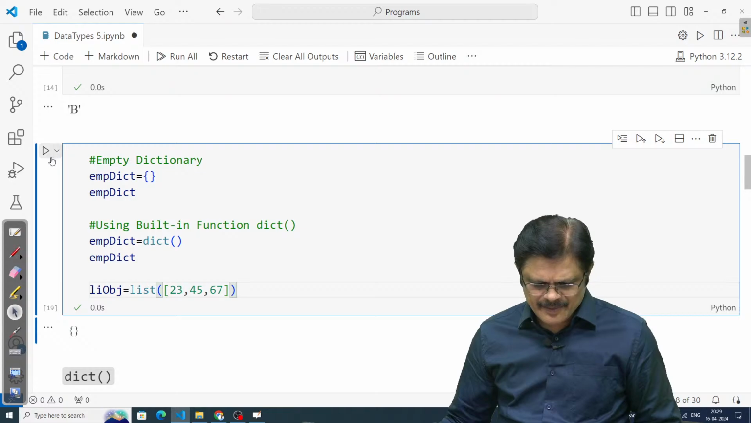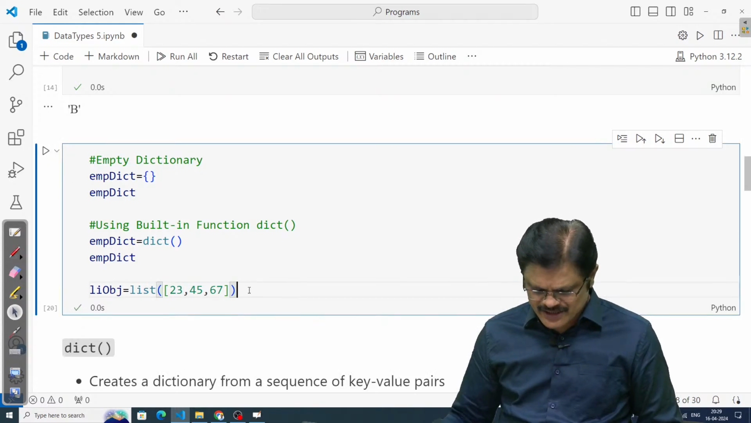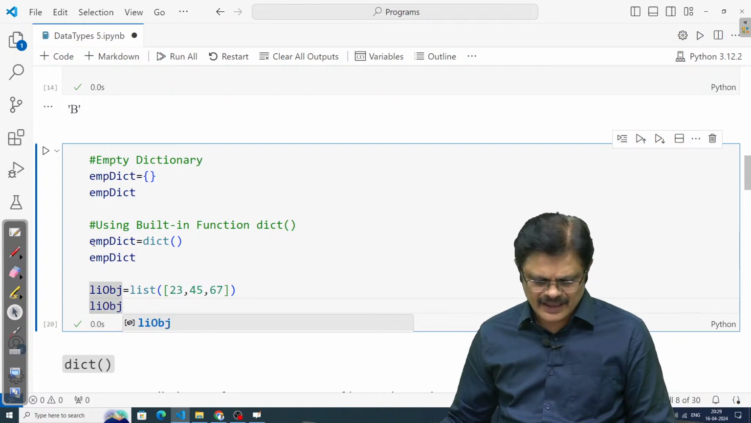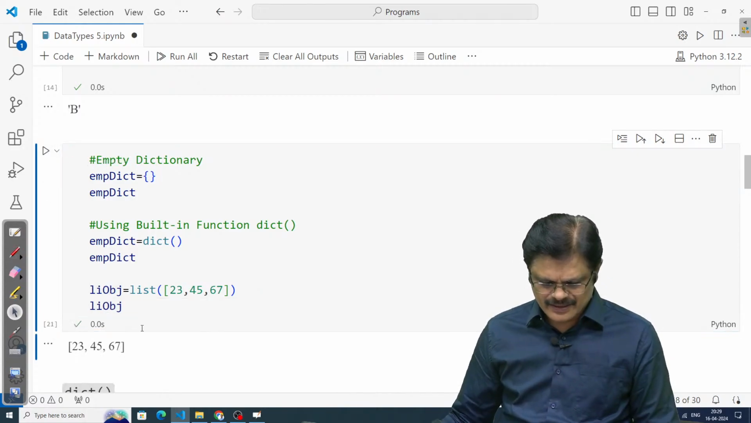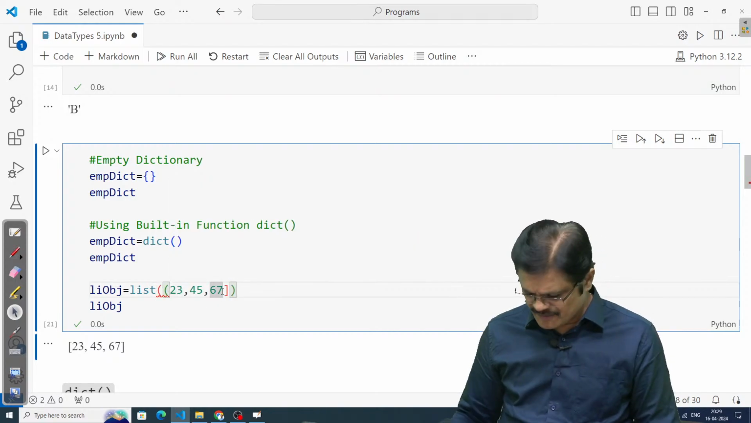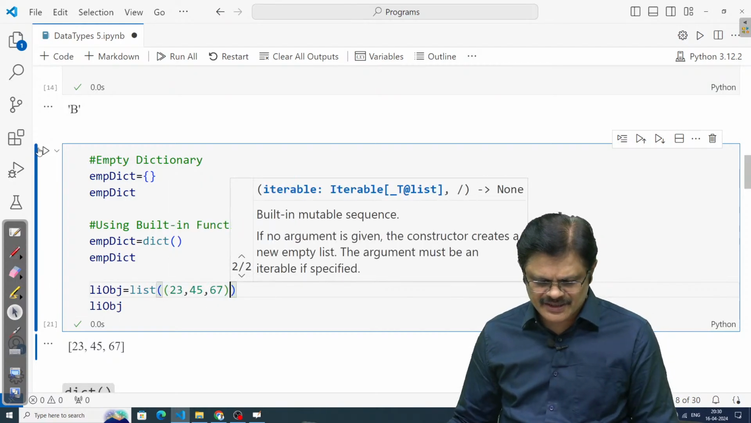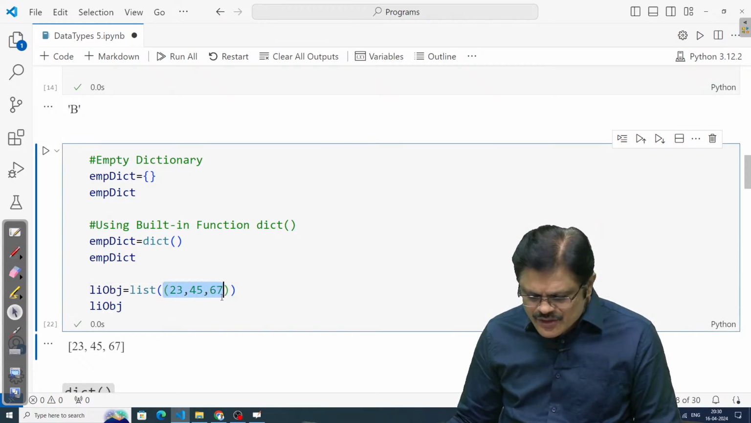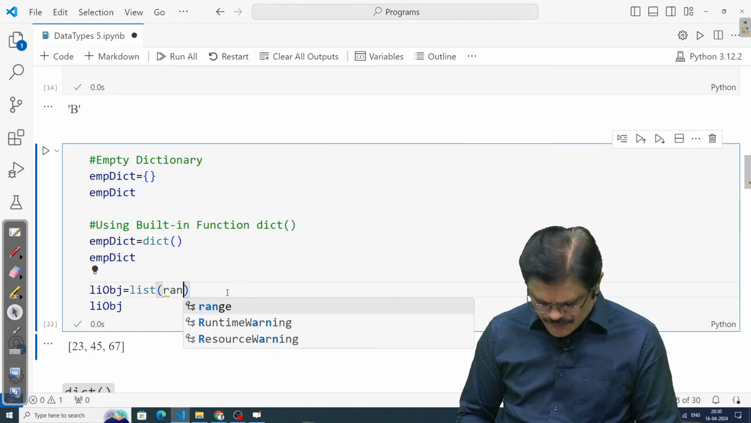Okay, so let me check this. This will create this list object. Now, what is this list object, sir? I get this. Actually, if it is a tuple, can I create a list object from it? Still, it can be created. And from range also, I can create this, sir.